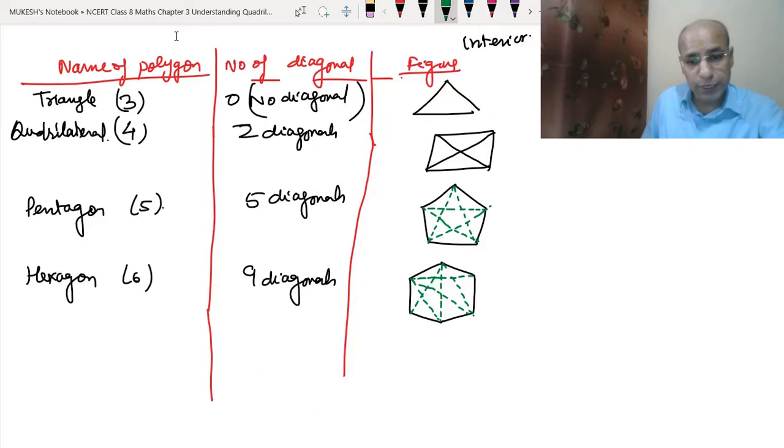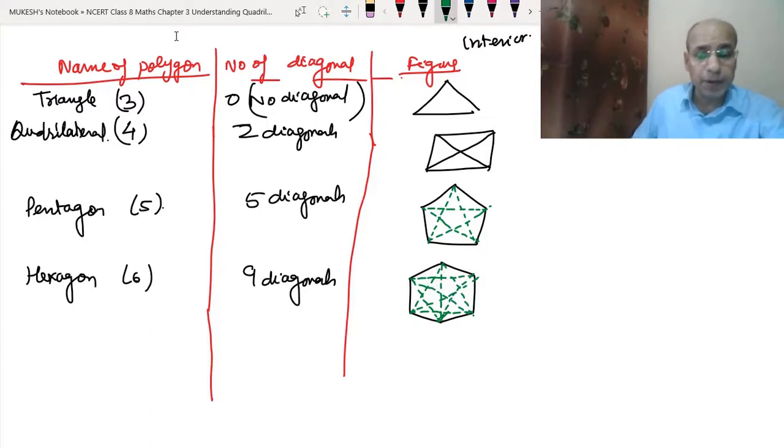Now from this point, we already have one diagonal. Now this is the next diagonal and this is the next diagonal. Now from this point, we have already drawn 2 diagonals, this one and this one. So we can draw this third diagonal from this point. From this we have already drawn 3 diagonals. From this we have already drawn the 3 diagonals. So the total number of diagonals will become 9.